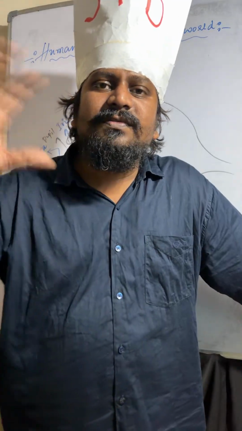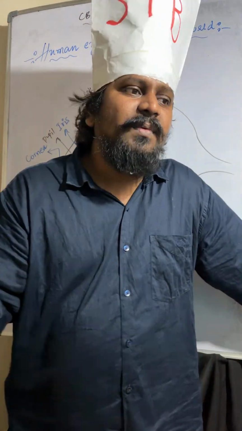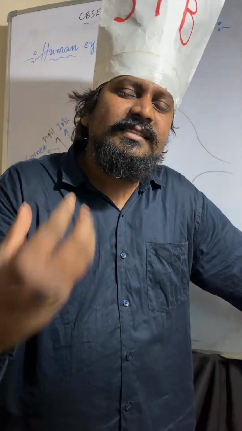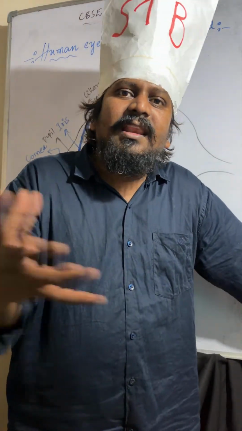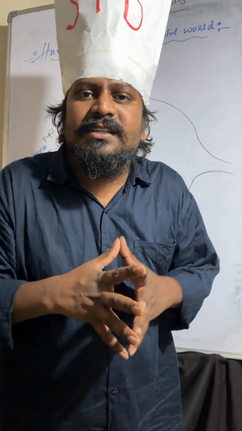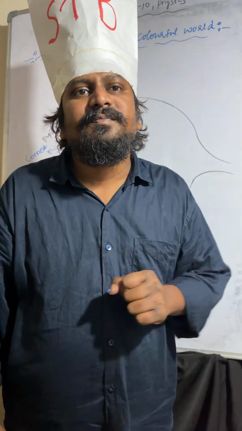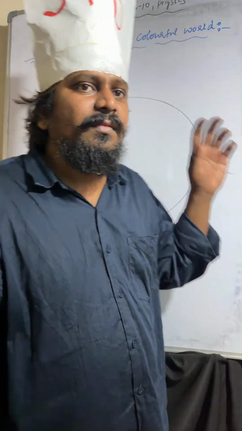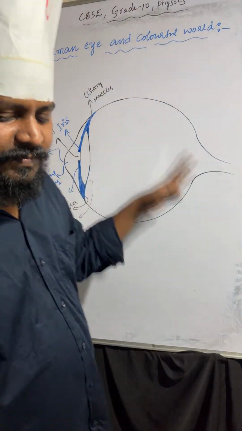With the help of ciliary muscles only, the convex lens adjusts its focal length, so that light rays will converge and fall at the retina. We'll talk about the retina. Now we will discuss aqueous humor.